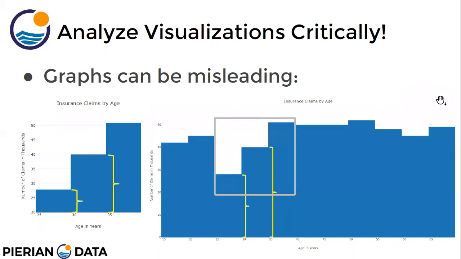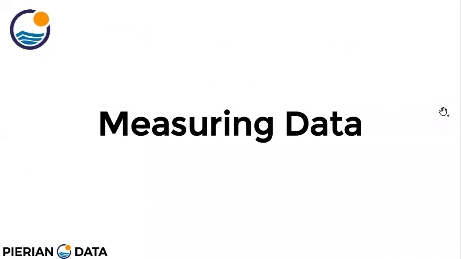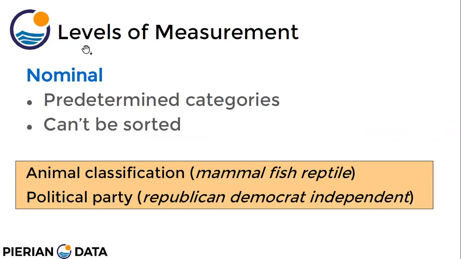Okay. So now comes the next topic of measuring data. How can you measure data? Okay, so let's see. There are different levels of measurement. One is nominal data. Nominal means there are predetermined categories. They can't be sorted, right?